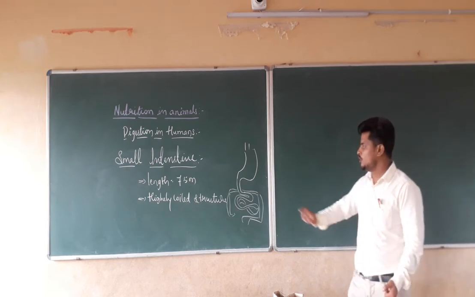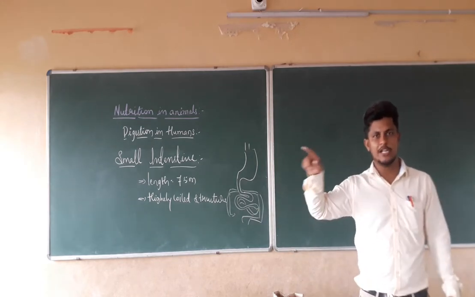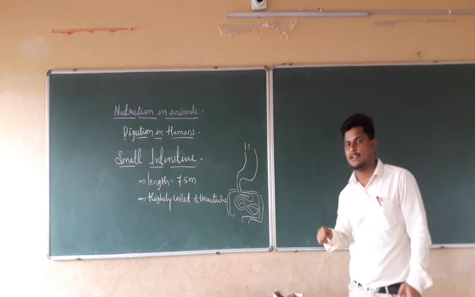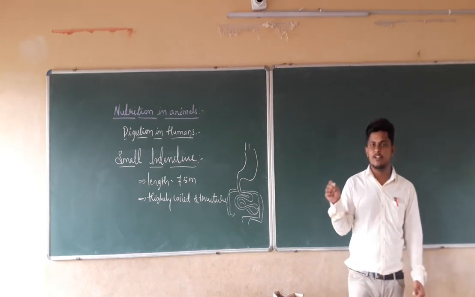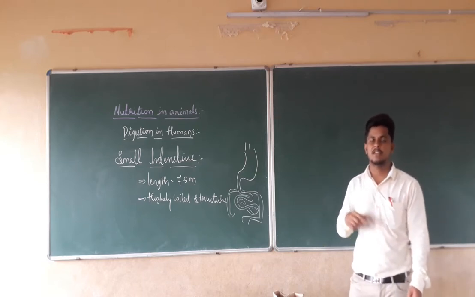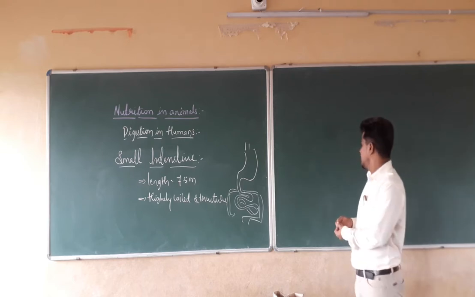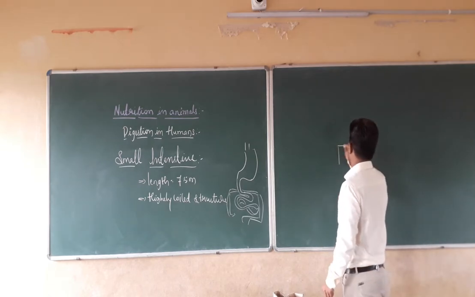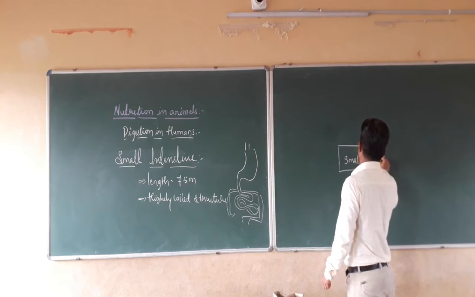It gets the juice from the liver, as well as the juice from the pancreas, for the digestion of the food inside the small intestine. If you take the example like this, this will be the small intestine.